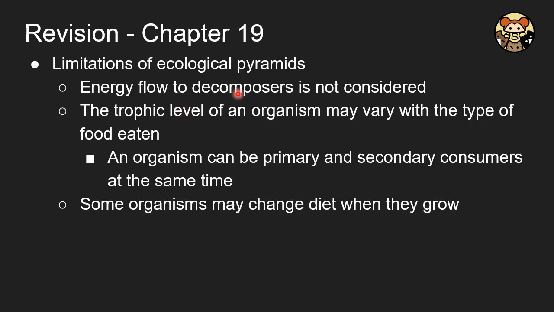So here are the limitations of the pyramid. The energy flow to the decomposer is not indicated, and the trophic level of an organism may vary with the type of food they eat. That is, it may be at the same time a primary consumer and also a secondary consumer. And also some organisms may switch their diet during their growth period.